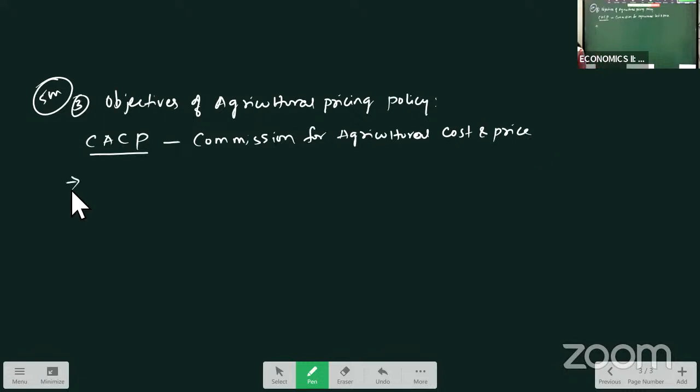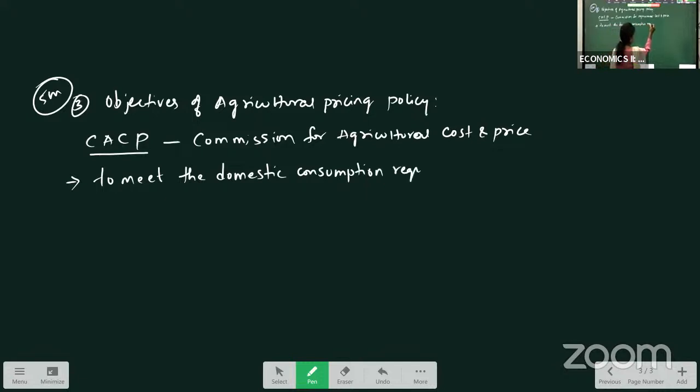To meet the domestic consumption requirements. That means whatever the pricing for agricultural products is, it should be proper enough for local consumption. Whatever the charges are, they should be borne by the domestic people within the country. All the people should be able to consume these goods.